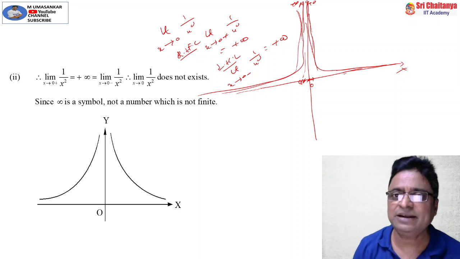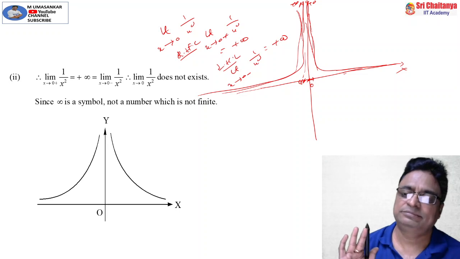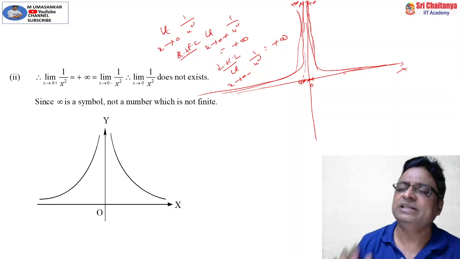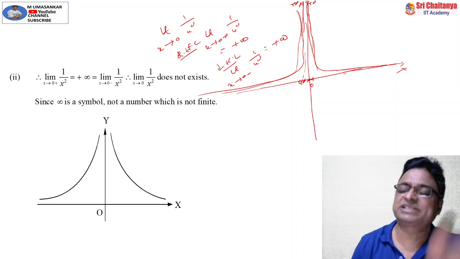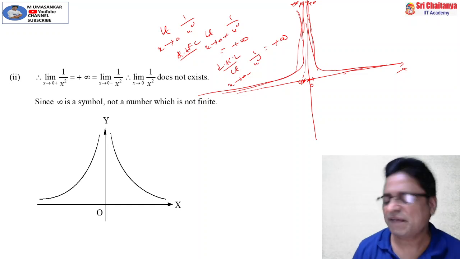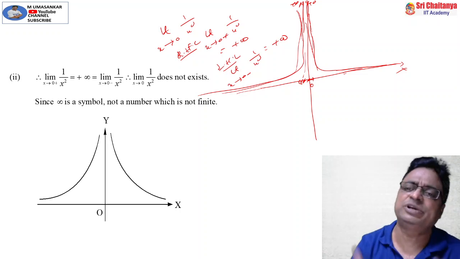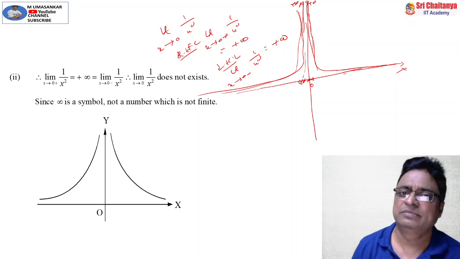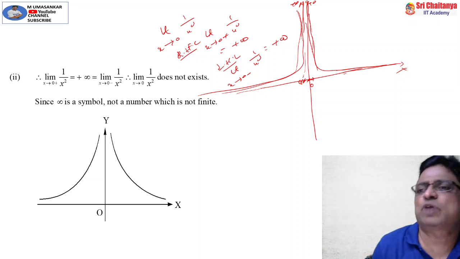So here you can say that the limit is equal to plus infinity, that's all. It is an infinite limit function. Don't say that the limit exists and is equal to plus infinity. Of course, the majority of textbooks and guides available in the market are doing like that. This is another important point, and I am stressing more on it.